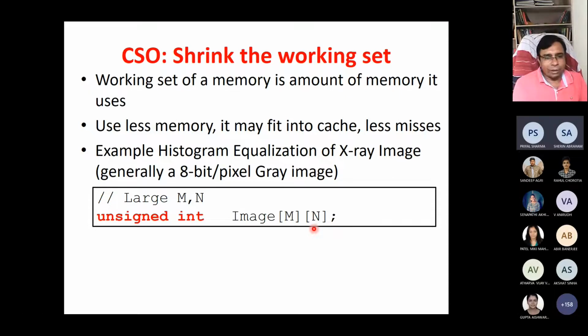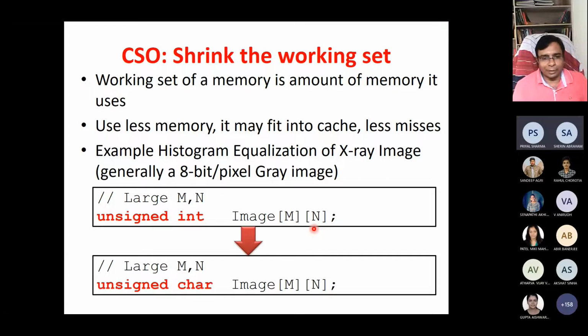If we use unsigned int, how much is it? What is the size of an unsigned int in a C program? Any student? 4 bytes. But if you are using a grayscale or 8-bit image, then why use 4 bytes? You can manage with 1 byte. So use unsigned char, and you will reduce the amount of memory you require to process it. This kind of thing, at the time of implementation, you should take care of.